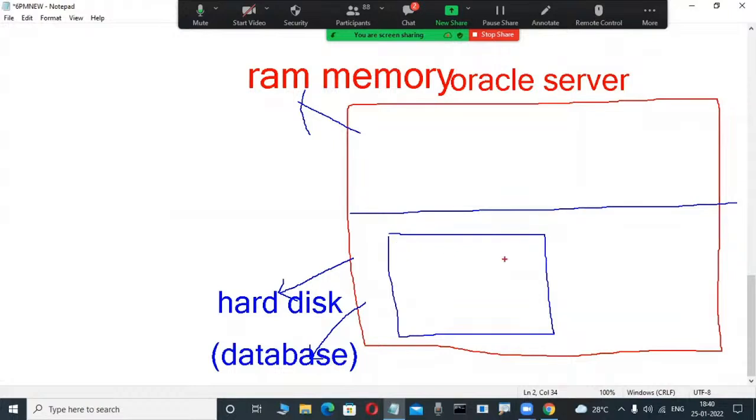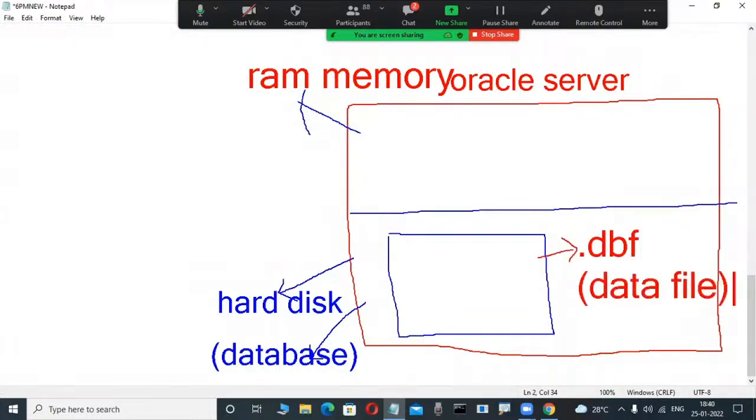Don't worry, these are files on our Oracle software side. This is, for example, a .dbf file. Observe here, a .dbf file or data file or anything. Now don't write it, these are all the things. Maybe in the future you will also become familiar.